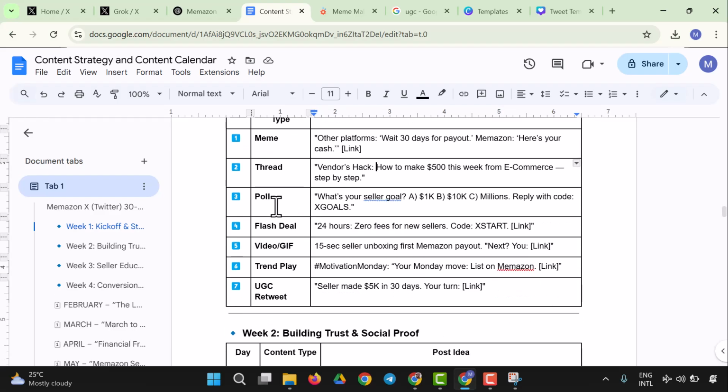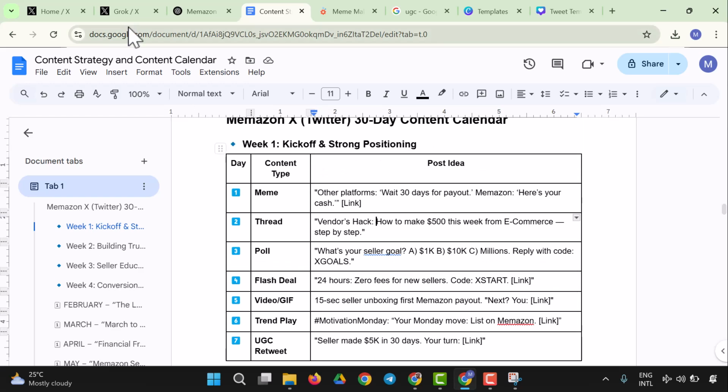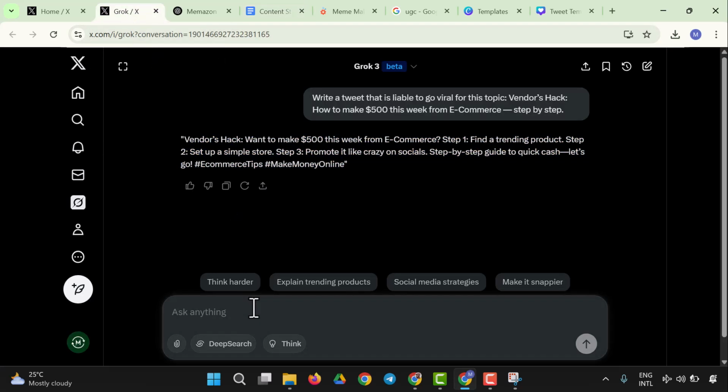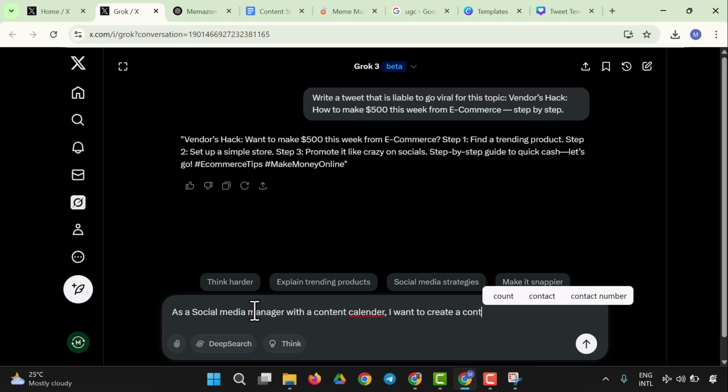I want to show you another way to prompt. So you say we have a content type. As a social media manager with a content calendar, I want to create a content type named poll.